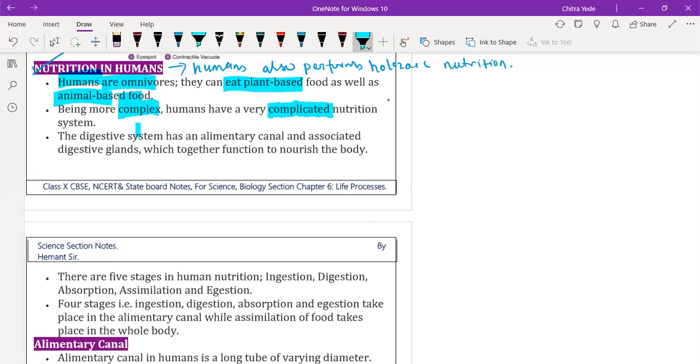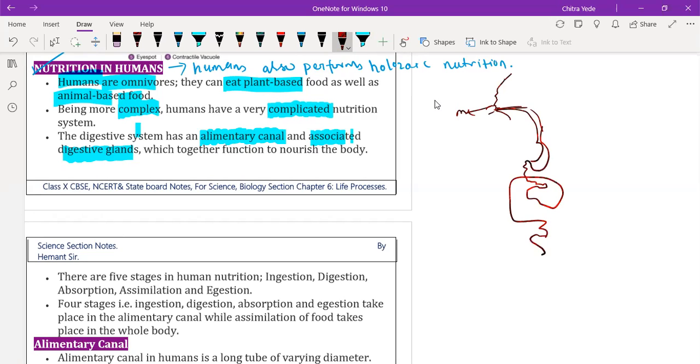The digestive system has the alimentary canal. So in the human digestive system, where all these processes are performed is the alimentary canal, and it is associated with digestive glands. This alimentary canal we have already discussed in our last lecture, where we drew the human being: face, then mouth, from here the esophagus, then J-shaped stomach, then the small intestine, then large intestine, and ultimately the rectum.